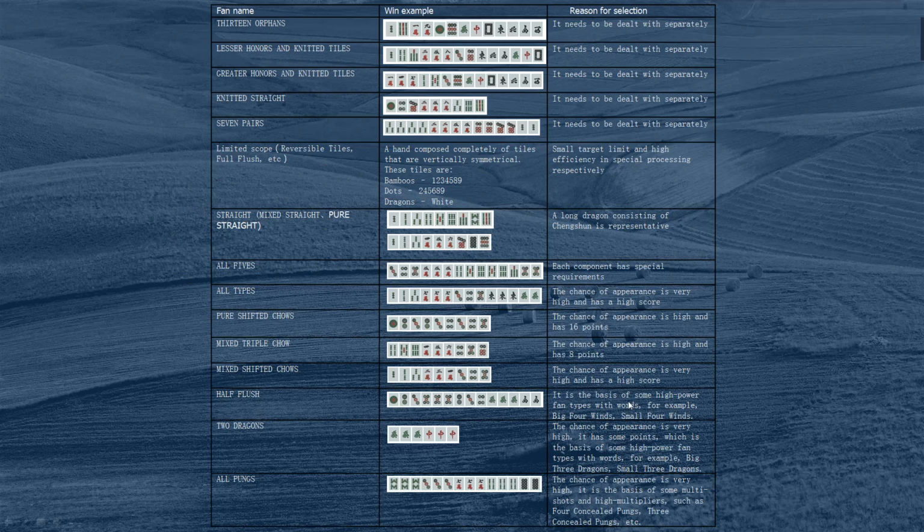It's the basis of some high-power fan types with honors, for example, big 4 winds, small 4 winds. Two dragons: the chance of appearance is very high. It has some points, and is the basis of some high-powered fan types with honors, for example, big 3 dragons, small 3 dragons.